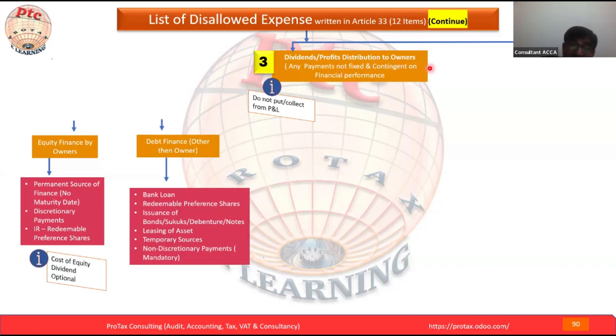Is there any specific scenario where such a dividend will be our expense that we deduct in the profit and loss? Is there any specific case where the dividend paid to the shareholder would be our expense and we deduct it from our income statement? Do you have any understanding? Because this is the point we wish to understand today.